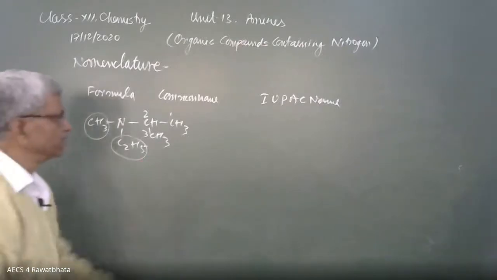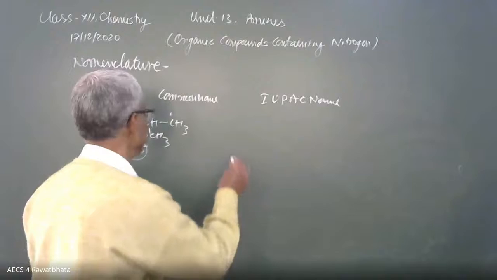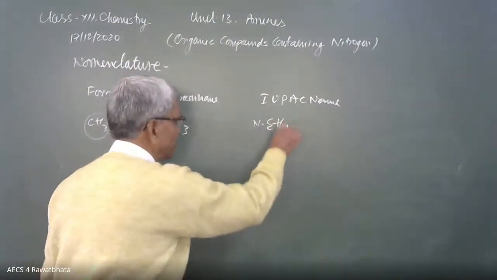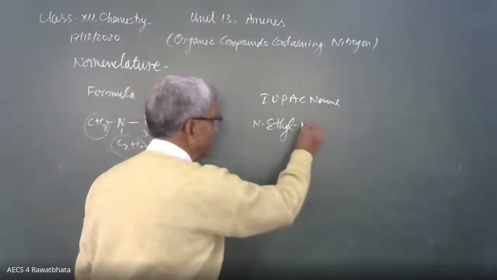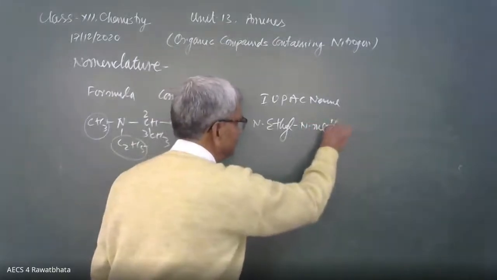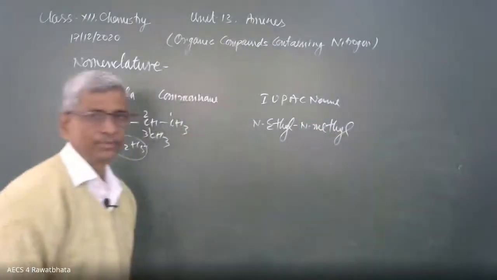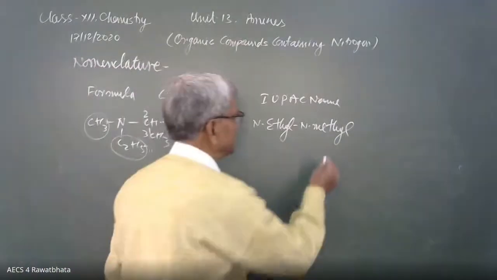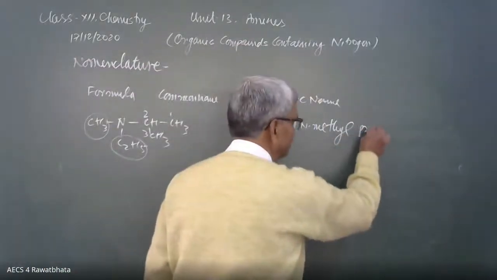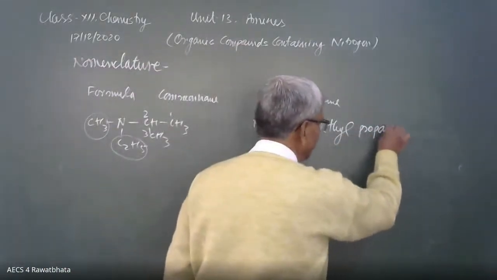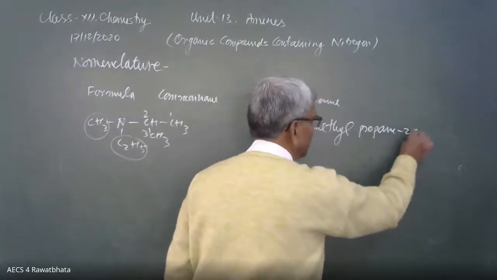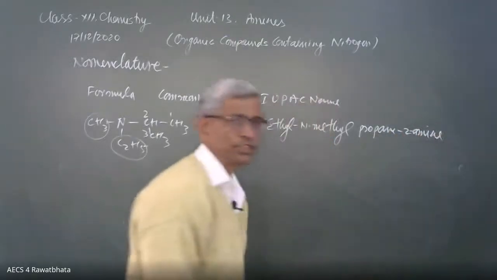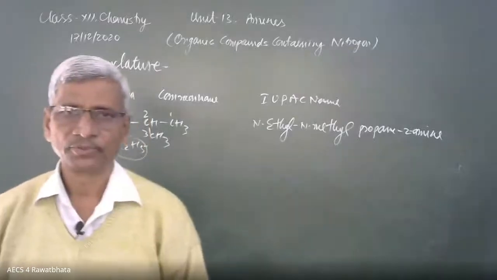Then the IUPAC name: N-ethyl and N-methyl as prefix, then word root 3 carbon chain, propane, 2 amine. Propane 2 amine. This is the IUPAC name. Okay, beta.